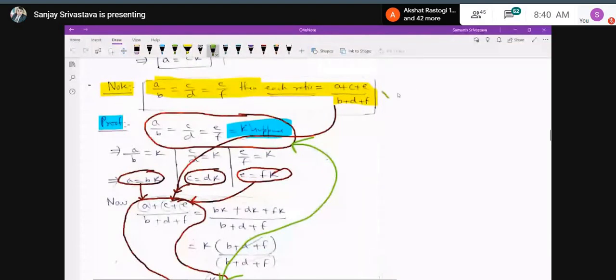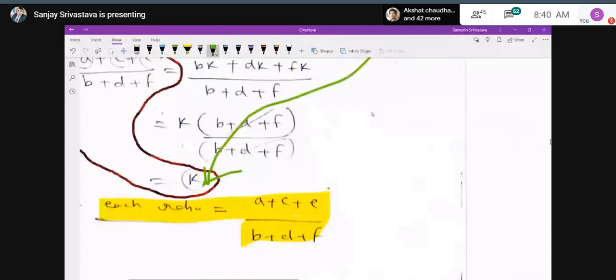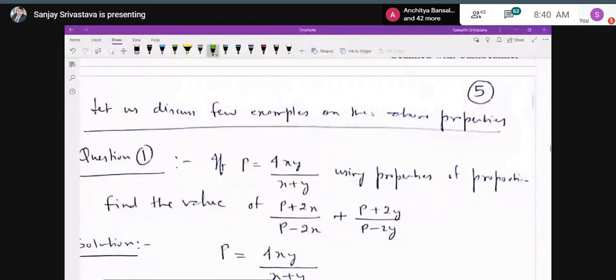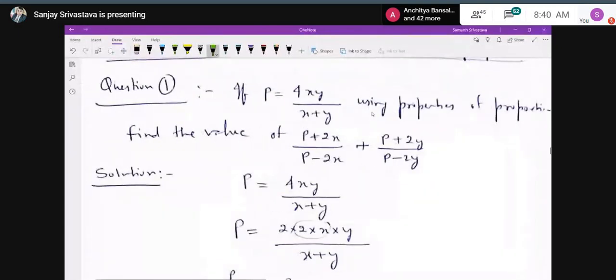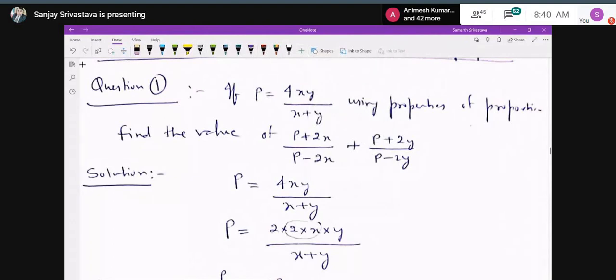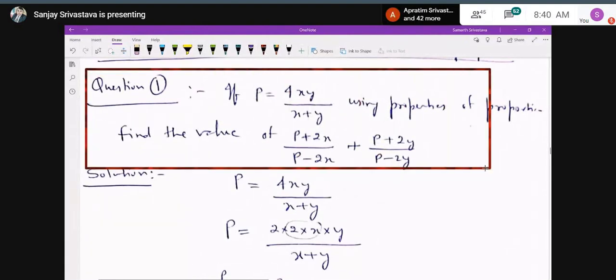Okay. Now let us discuss a few examples based on the above properties of proportion, like componendo and dividendo or the K method. Now, question number 1: if P is equal to 4xy upon x plus y, then using properties of proportion, find the value of P plus 2x upon P minus 2x plus P plus 2y upon P minus 2y.